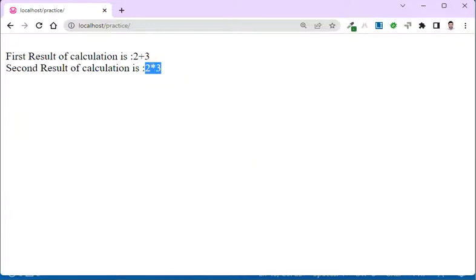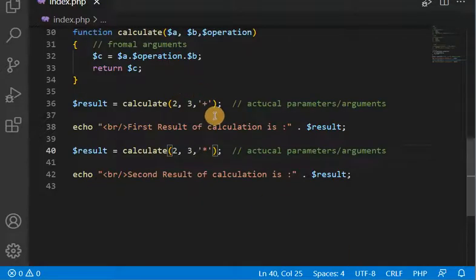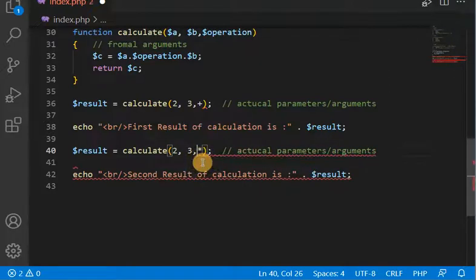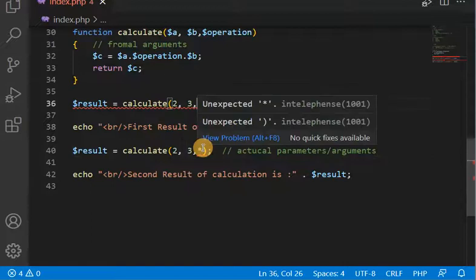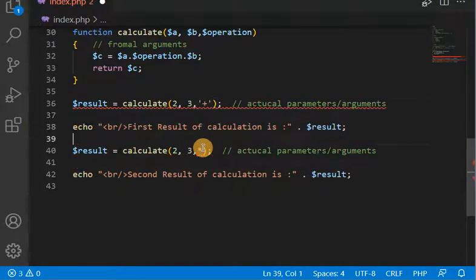If we want the calculation, we need to pass it like this. Let me show you. It's showing a syntax error, so we cannot pass the operator like that. So we can pass it this way and apply a conditional flow statement like if and else.